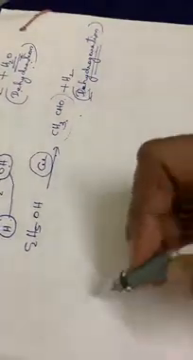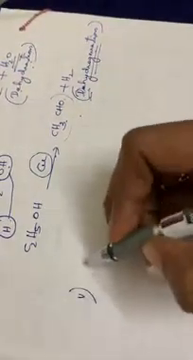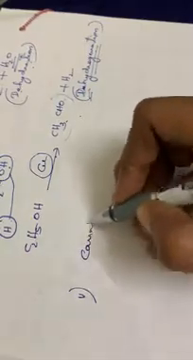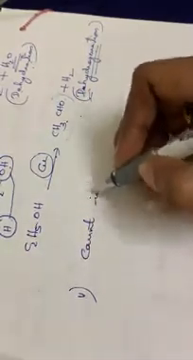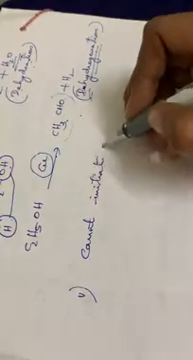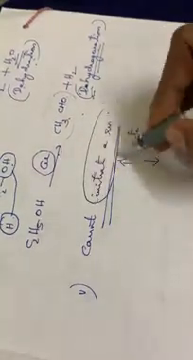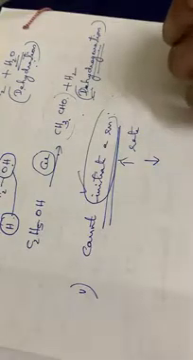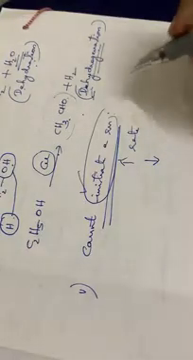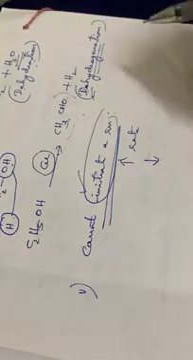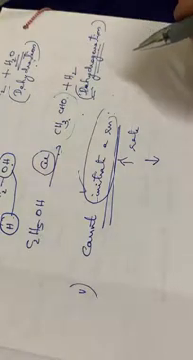Then the fifth point is that a catalyst cannot initiate a reaction. A catalyst cannot initiate a particular reaction. It can increase the rate of a reaction or decrease the rate of a reaction, but it cannot initiate a particular reaction. It can speed up the reaction, but it cannot start a reaction.